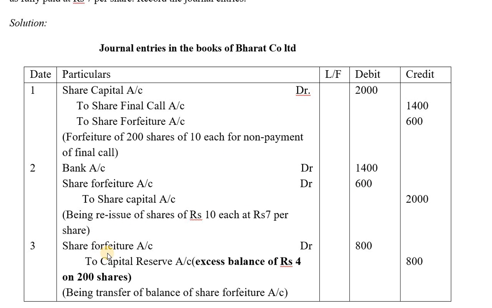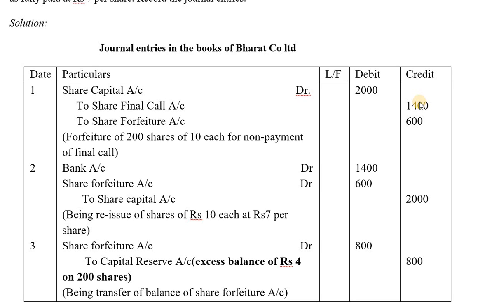Going to the last journal entry, this is quite important because you can see some excess value here. How? Previously, in the first journal entry, we have already collected 7 rupees from him through application, allotment and first call stage. So this 7 rupees is already a profit to the company that is being retained.